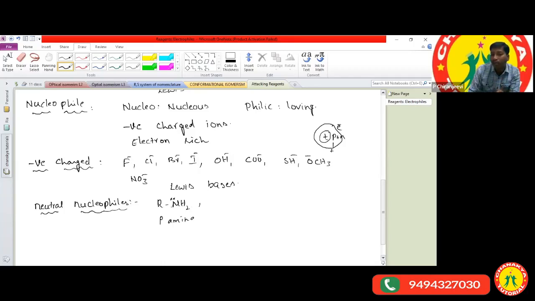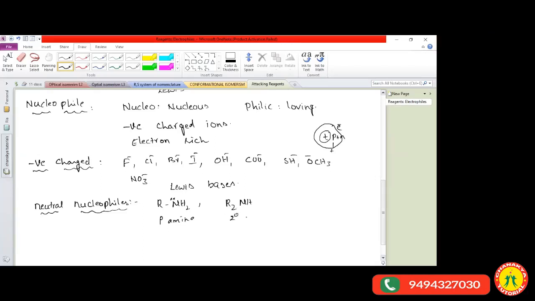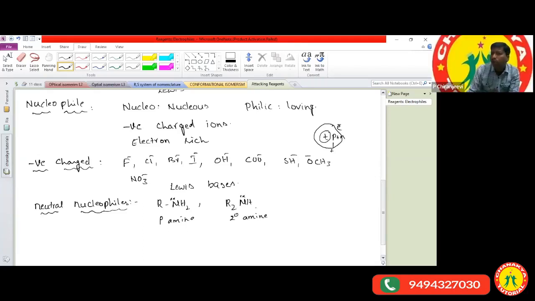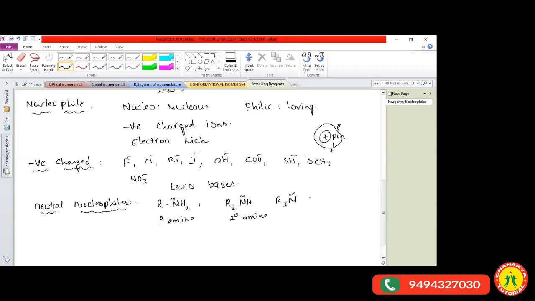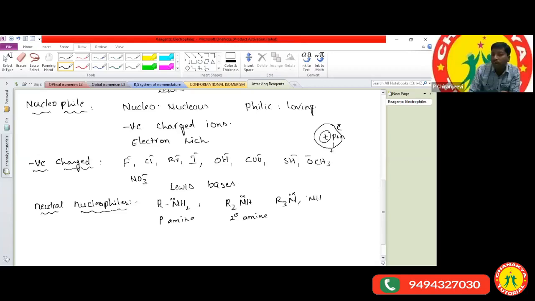If the amine nitrogen is attached to one alkyl group, we call it a primary amine. R2NH, where the nitrogen is attached to two alkyl groups, is a secondary amine. All these are neutral nucleophiles: primary amine, secondary amine, even ammonia. Tertiary amine, R3N, is also a neutral nucleophile.